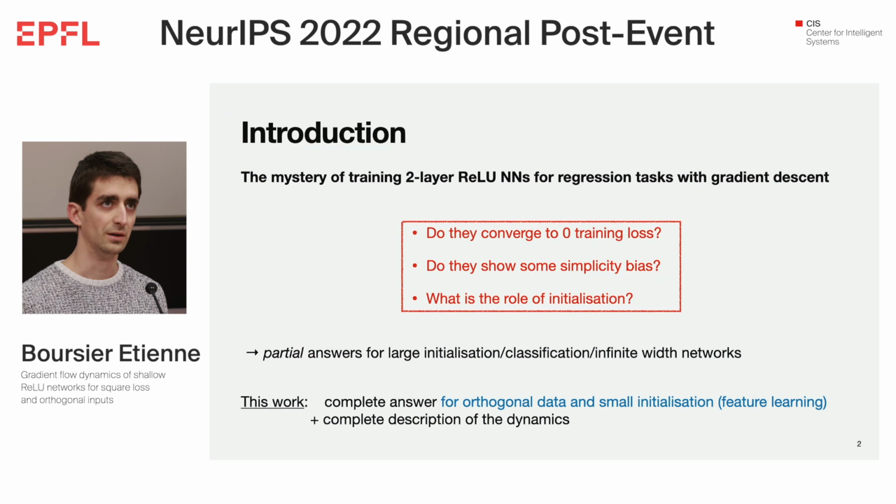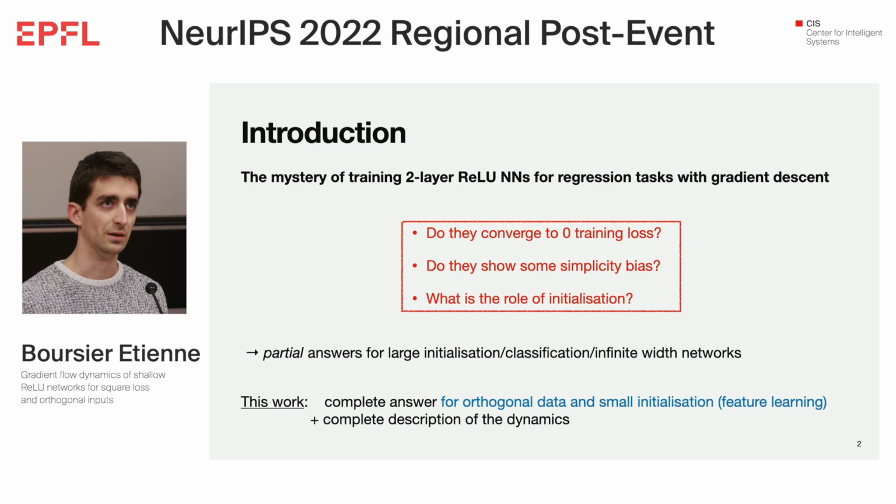In theory, do these neural networks converge to zero training loss? Do they show some simplicity bias? And what is the role played by initialization? For these different questions, we only have partial answers yet, either assuming large initialization, classification tasks, or infinite width networks. In this work, we focus on small initialization, regression tasks, and finite width networks.